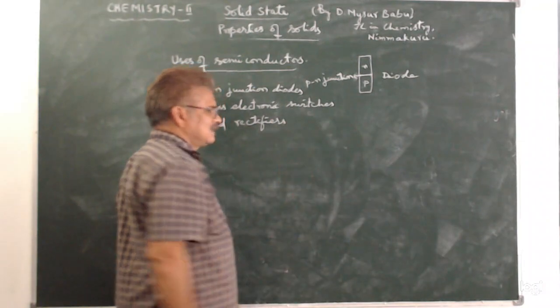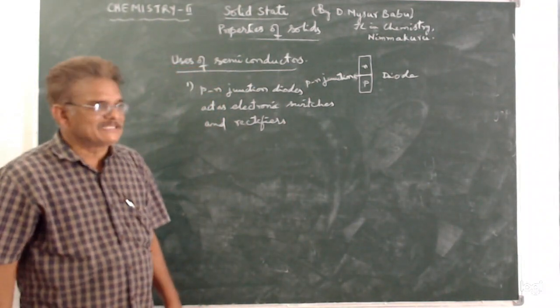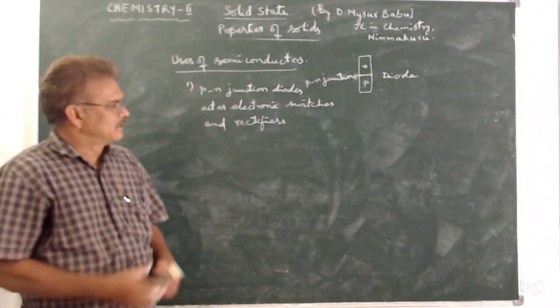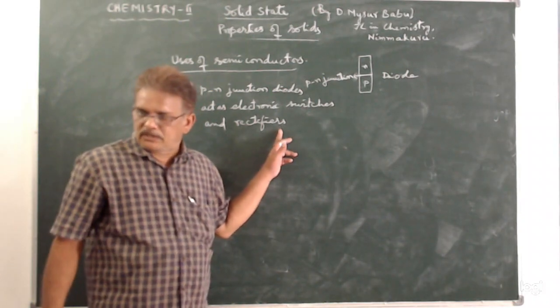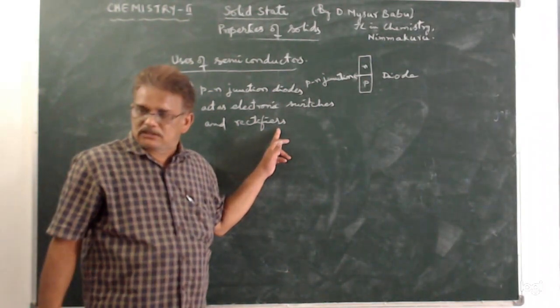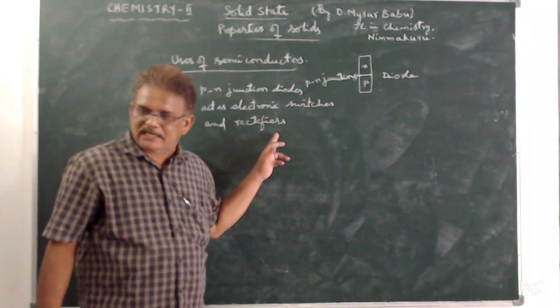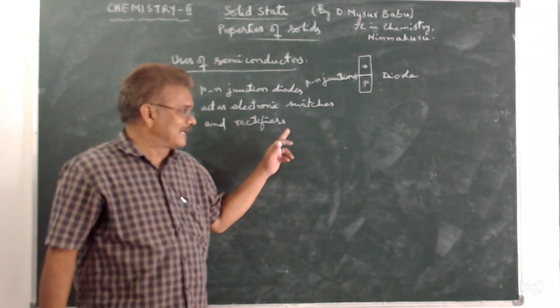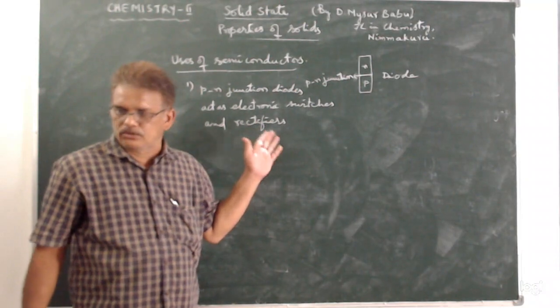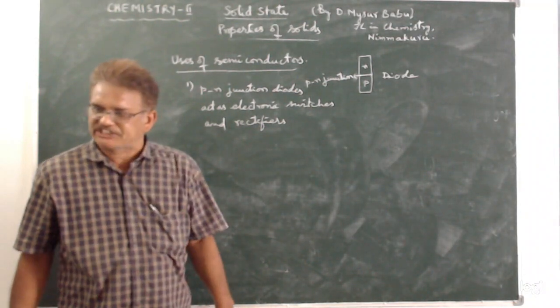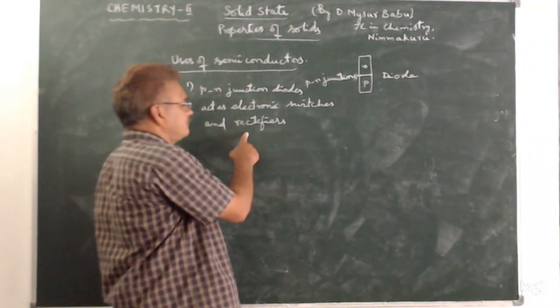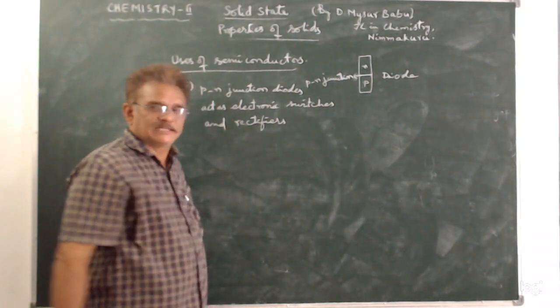What is a rectifier? The instrument or object which converts alternating current into direct current. Conversion of AC to DC is called rectification. For that rectification, we use a PN junction diode.